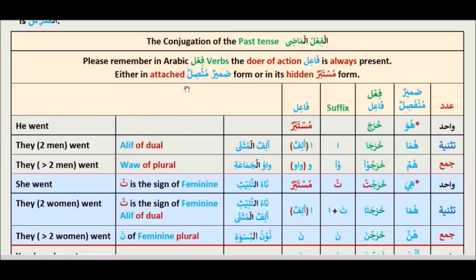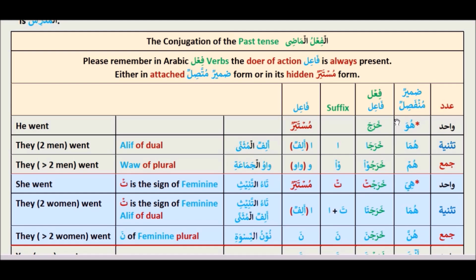We have seen this table before. There are two zamir munfasil, huwa and hiya. This is third person masculine singular, and this is third person feminine singular.